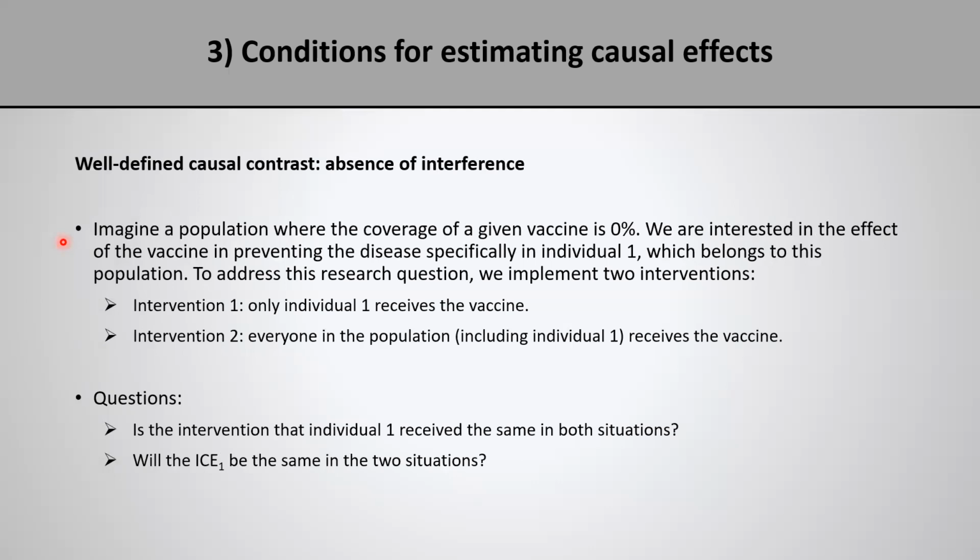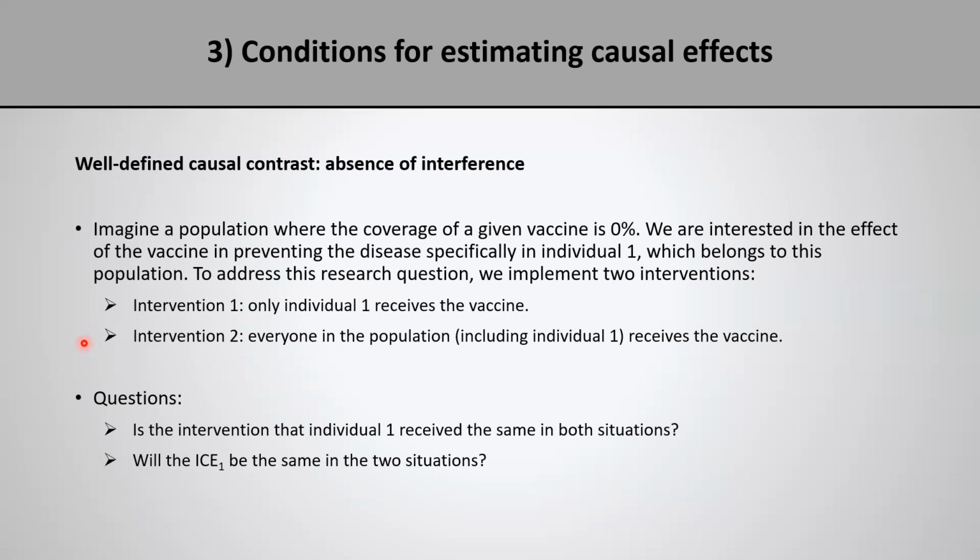And suppose that to address this research question, we can implement two interventions. The first one: only individual 1 receives the vaccine. So I vaccinate individual 1 and don't vaccinate anyone else in the population. Or intervention 2: everyone in the population, including individual 1, receives the vaccine.